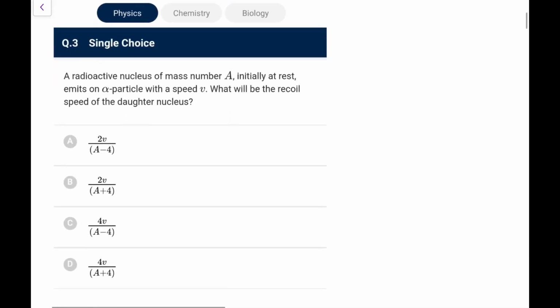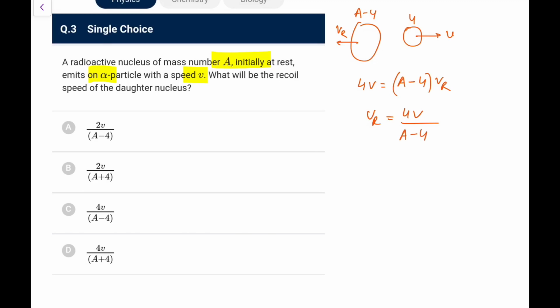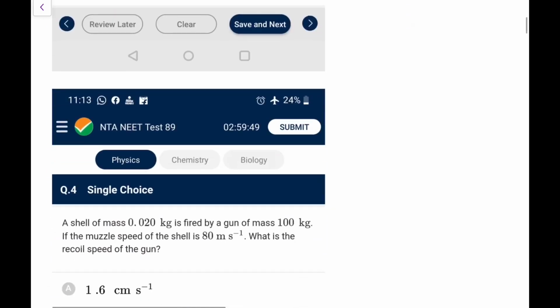Next, a radioactive nucleus of mass number A initially at rest emits an alpha particle with speed v. What would be the recoil speed? From momentum conservation, if this alpha goes here with speed v, the remaining nucleus will go with speed vr. The original one has mass A, so the remaining will have almost A minus 4. So the mass ratio would be 4 is to A minus 4. So 4 times v should be equal to A minus 4 times vr. The recoil speed would be 4v upon A minus 4, that we can directly make out. So going by this, option C. Again, this is a very regular question.